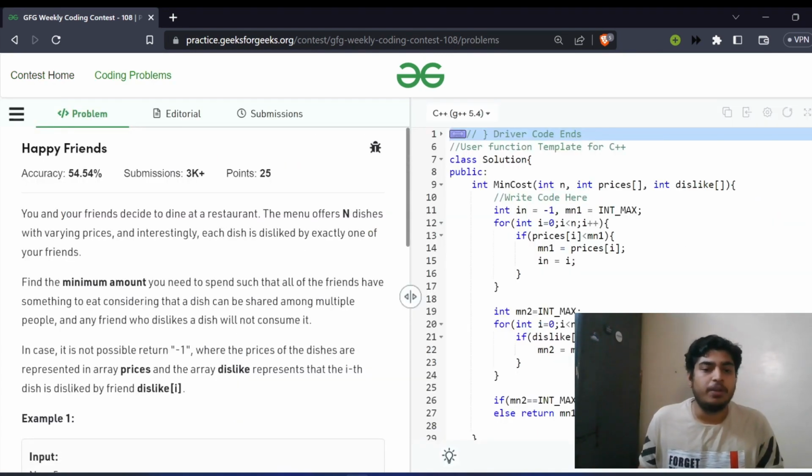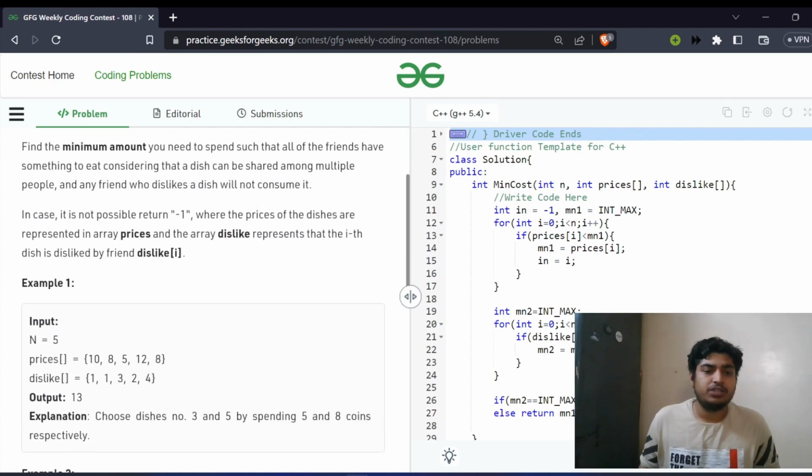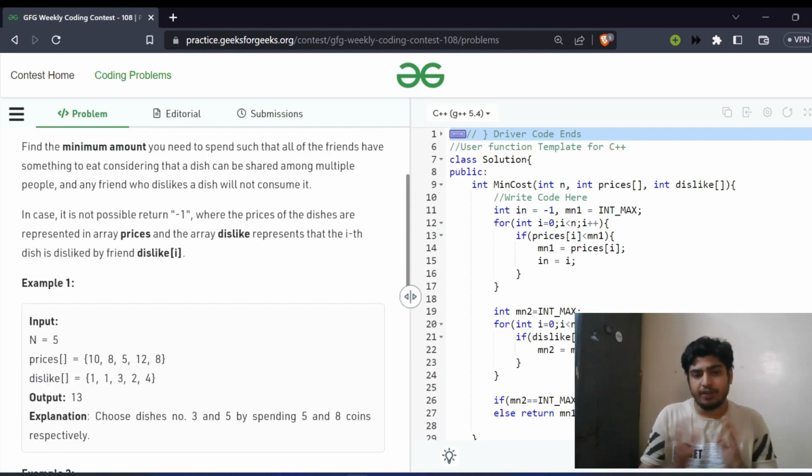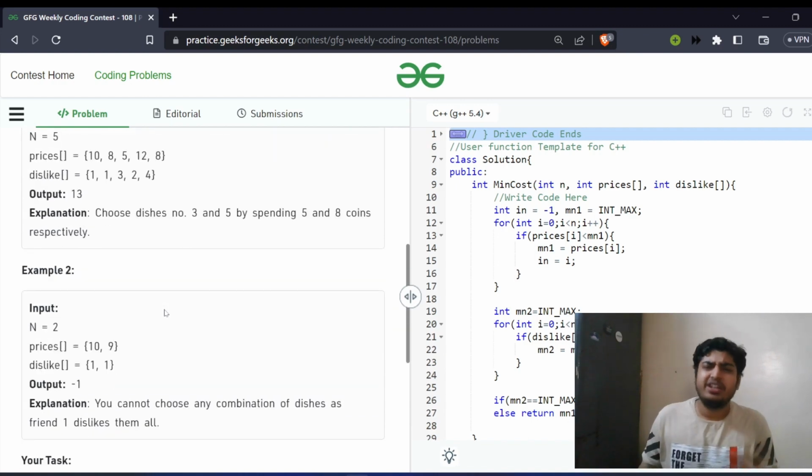So in the first problem, we have n dishes with varying prices, and each dish is disliked by exactly one person. We'll be given two arrays, which are prices and dislikes. The prices array is the price of the ith dish, and the dislikes array means that the ith person will be disliking the dish dislike of i. We want to find the minimum price of the dishes such that everyone gets at least one dish to eat. So this is a very greedy problem.